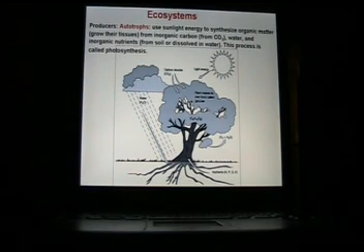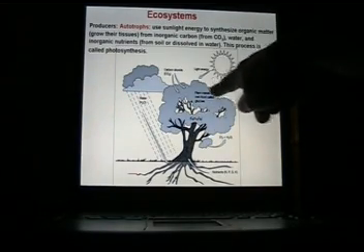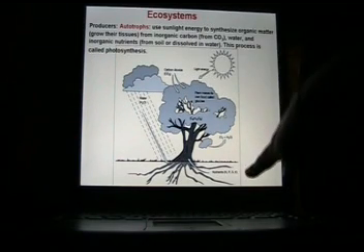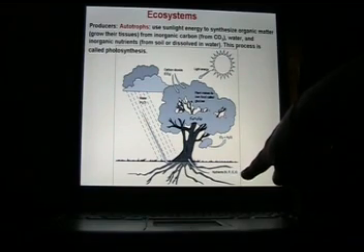That means they grow their tissues from things like inorganic carbon dioxide from the atmosphere, water, and inorganic nutrients. These inorganic nutrients come from soil or have been dissolved in water. This process is called photosynthesis. You can see this tree is photosynthesizing. He's getting water from the clouds, he's getting light energy, he's getting carbon dioxide from the atmosphere, and he's getting nutrients such as nitrogen, phosphorus, sulfur, and potassium.